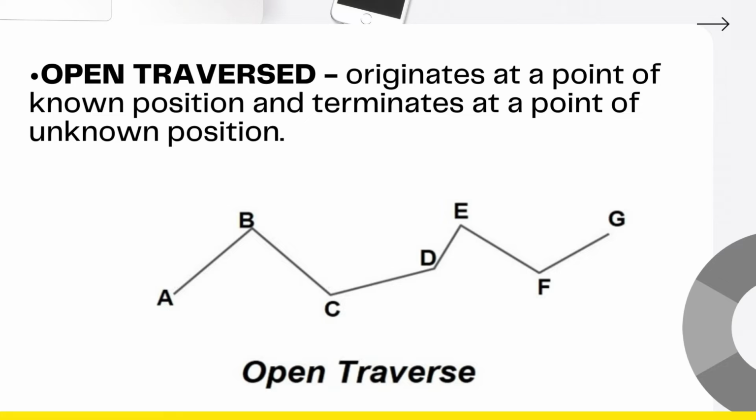Whereas an open compass traverse originates at a point of known position and terminates at a point of unknown position. An open compass traverse is run for preliminary exploration purposes in route surveys. It also consists of a series of lines, but these lines are continuous. It does not return to the starting point nor close upon a point of known position. That is why surveyors have no available checks for arithmetic and for field measurement errors and mistakes. It also cannot sum up the angles into known geometrical conditions. That is why it requires extra care when making the required angular and linear measurements.